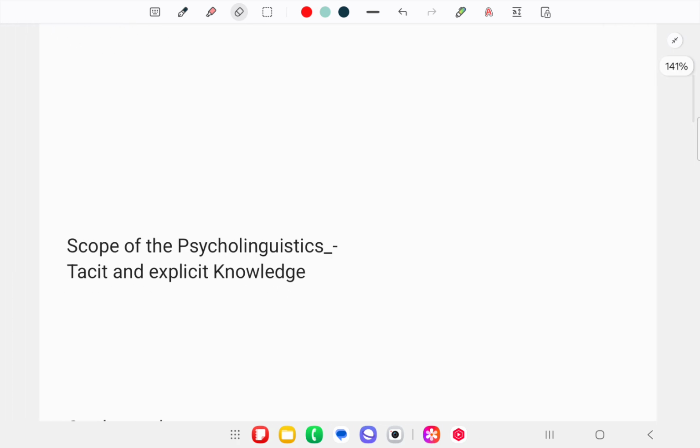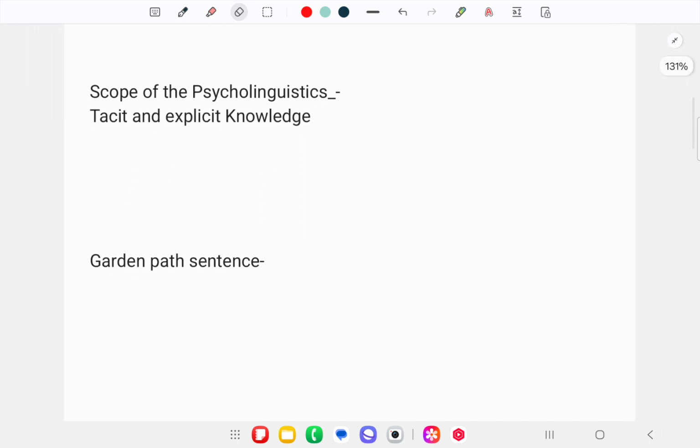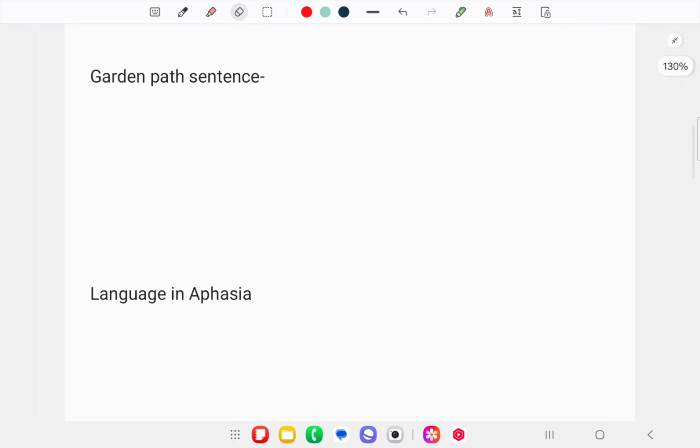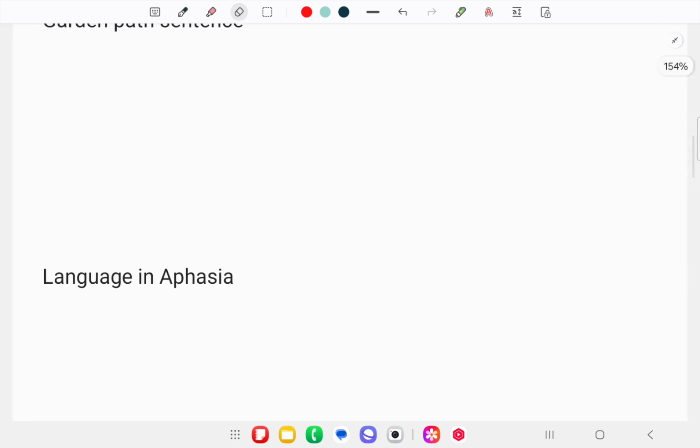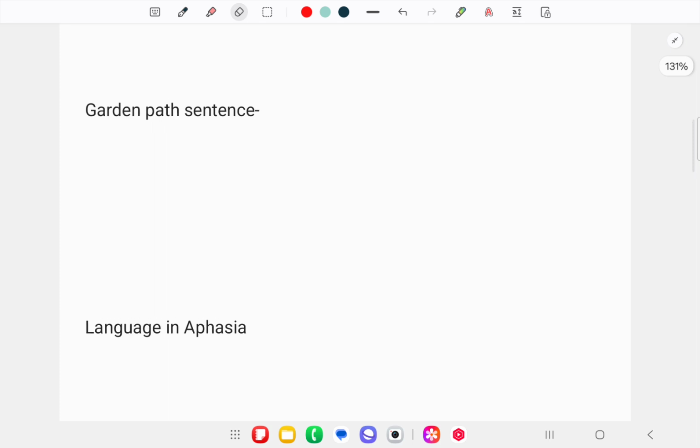Next, I'll talk about the scope of psycholinguistics, what tacit knowledge is, what explicit knowledge is, and also what the garden path sentence is. The term garden path sentence is a very important term from the exam point of view. Next, we talk about language in aphasia, meaning what happens when we get an injury in our brain, in our mind, and have issues with the pronunciation of words or sentences. Next, we will talk about language in children, and that's all.